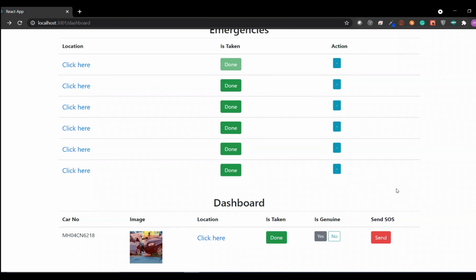Furthermore, just after deletion, let's say you want to send an emergency text to the emergency contacts that we asked for in the registration section of the application. Once I send SOS, this SOS will send a WhatsApp message to my emergency contacts, and they would have got a WhatsApp message.